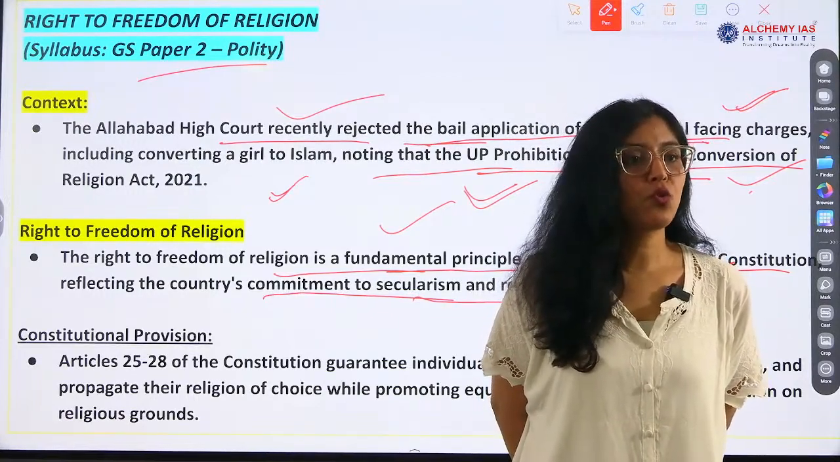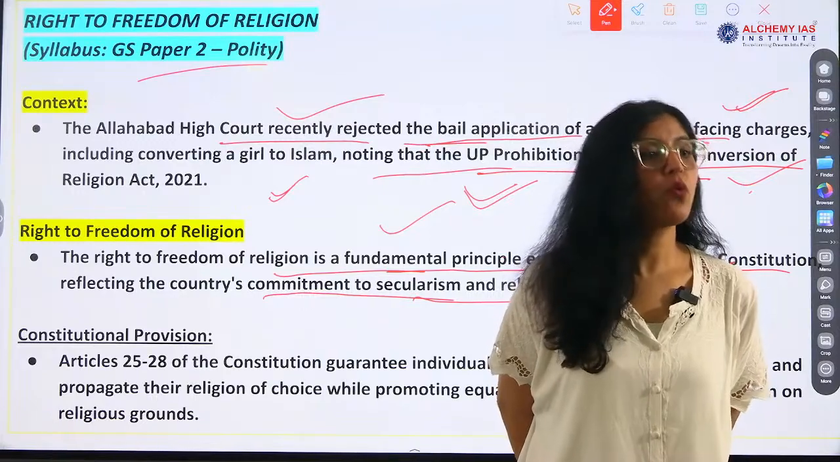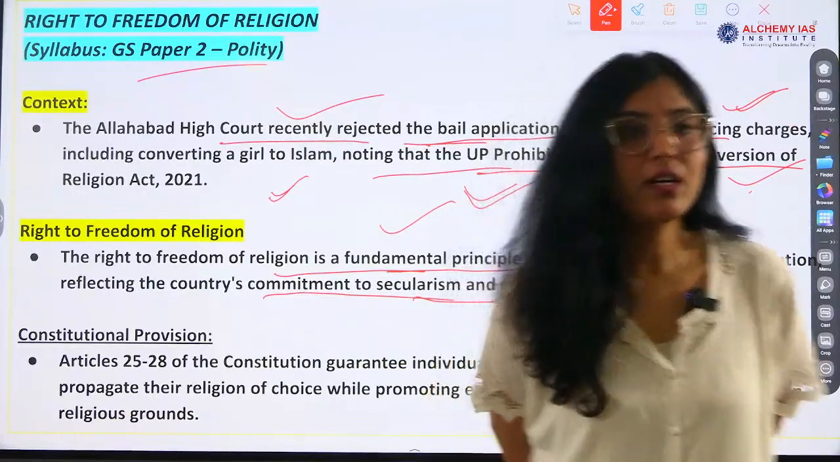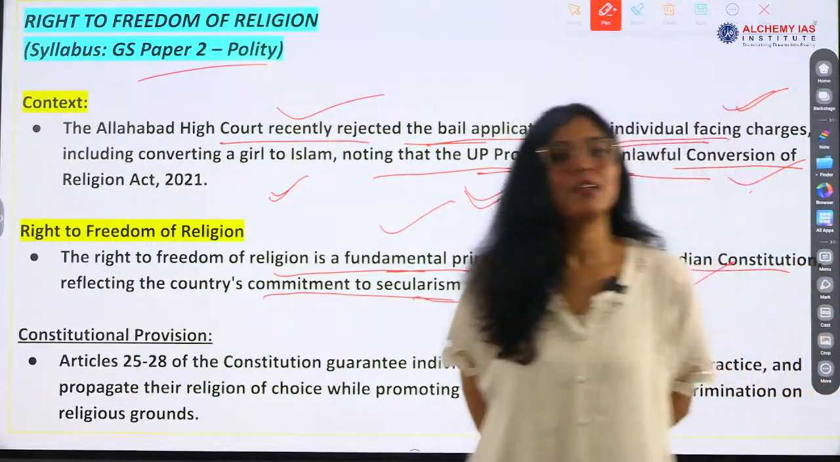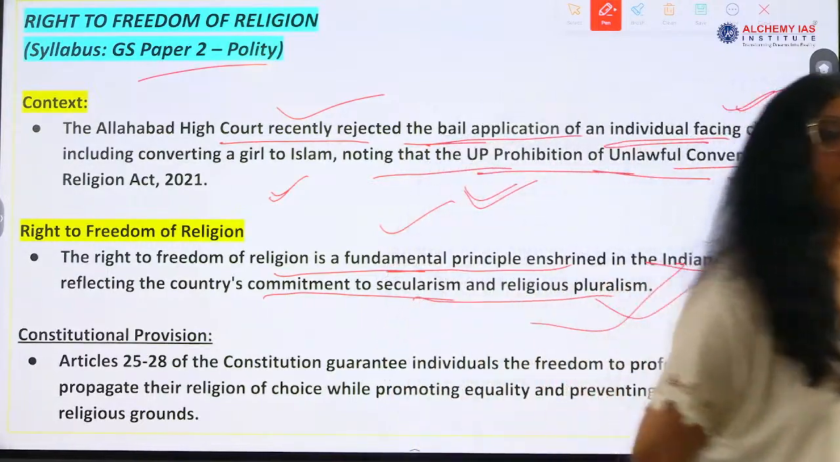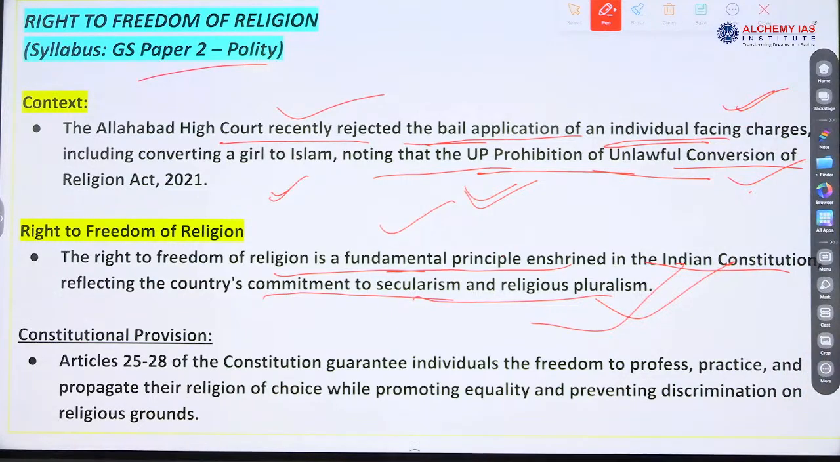Secularism has 2 points. First, equality of all religions. Second is what? Find this answer. What is secularism? Dharma nirpekshata. 2 components are there, okay? State should not discriminate.